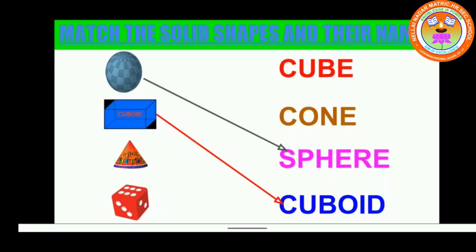Where's the spelling of cone? Here. Very good. C-O-N-E. Cone. C-O-N-E. Cone. Last one. Dice. Dice is the shape of cube. The spelling of cube is C-U-B-E. Cube. C-U-B-E. Cube.